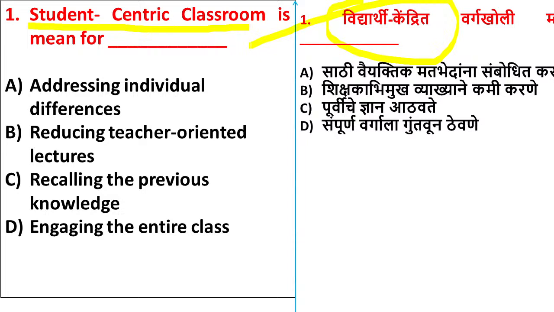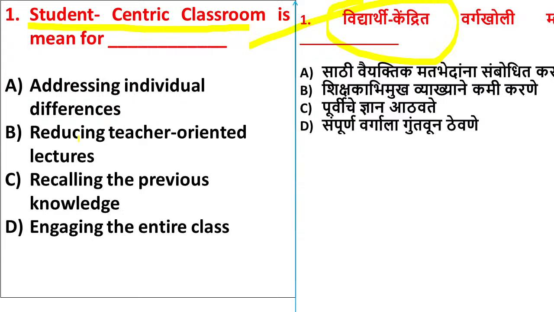What do you mean by student-centric classroom? Student-centric means where more importance is given to the students' needs. Here the curriculum will be based on the needs and objectives of the students. Whatever students want to develop in their behavior, on that basis we are going to prepare the curriculum. Option A says addressing individual differences, meaning addressing all the children's differences.